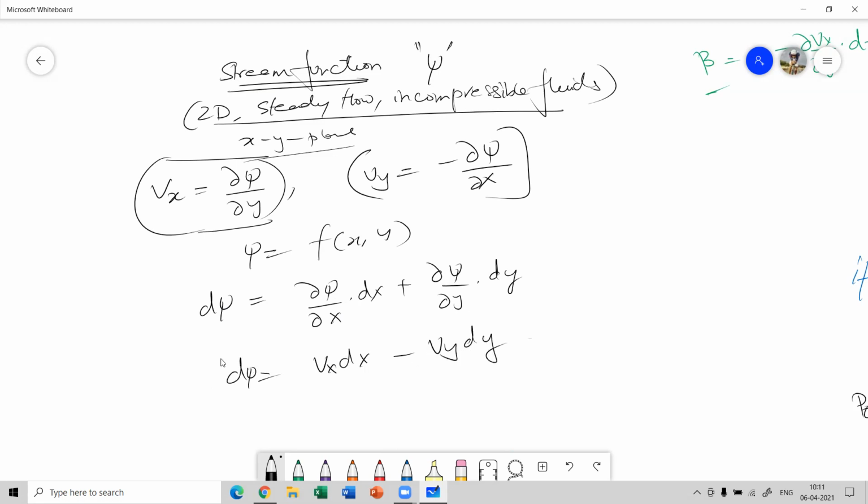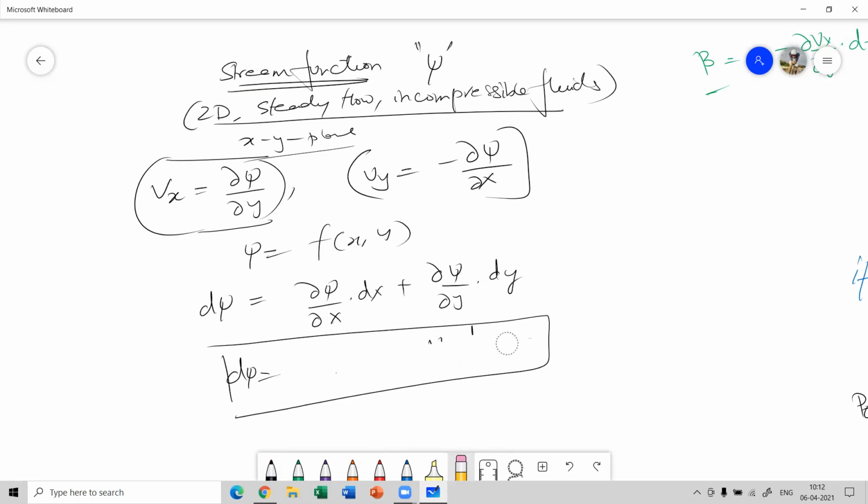So that is d psi. So d psi is nothing but, I think I've written it wrong, it's d psi by dx, so it's minus vy dx plus vx dy. It is this thing. So that is d psi.